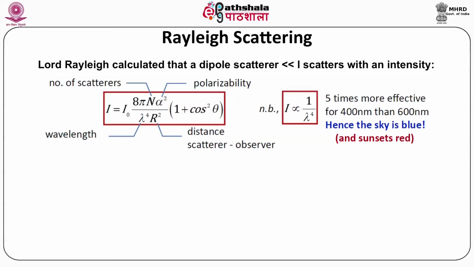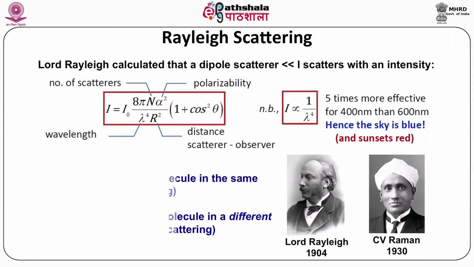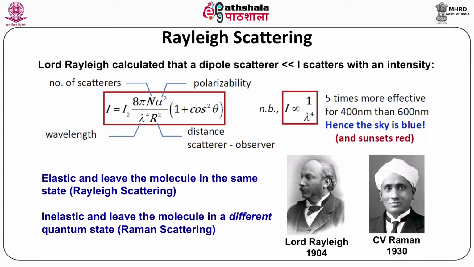So it is clearly showing that intensity is inversely proportional to lambda to the power 4, that is, scattering is 5 times more effective for 400 nanometer than for 600 nanometer. That is the reason the sky looks blue, and at sunset it looks red. Scattering that is elastic and leaves the molecule in the same state is called Rayleigh scattering. However, inelastic scattering that leaves the molecule in a different quantum state is called Raman scattering, which was given by Dr. C.V. Raman in 1930.